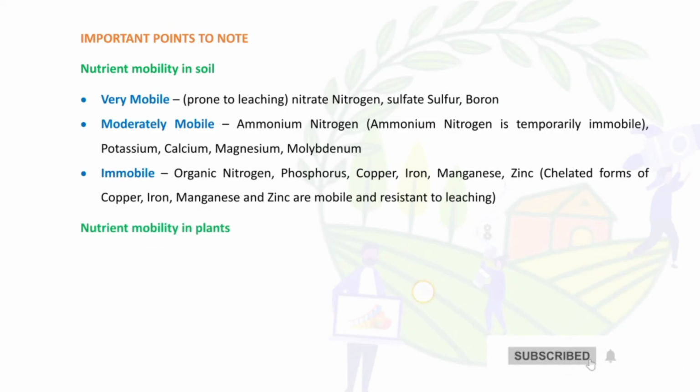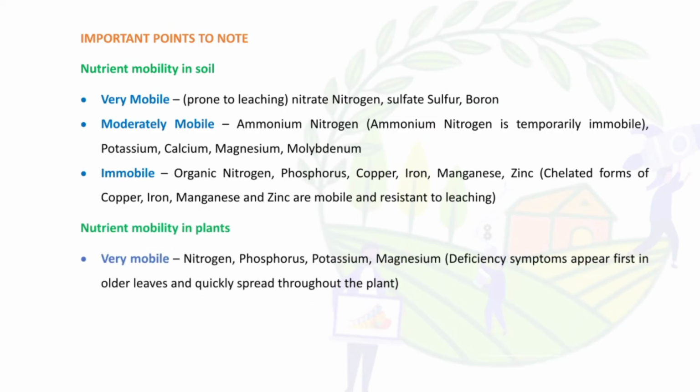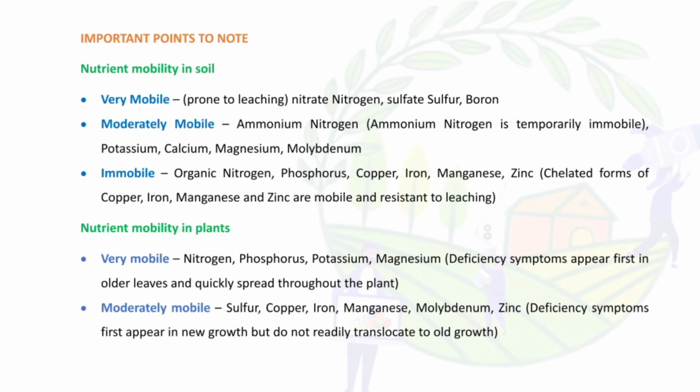For nutrient mobility in plants, very mobile are nitrogen, phosphorus, potassium, magnesium, and moderately mobile are sulfur, copper, iron, manganese, molybdenum, zinc. And immobile nutrients in plants are boron and calcium. Calcium is immobile.